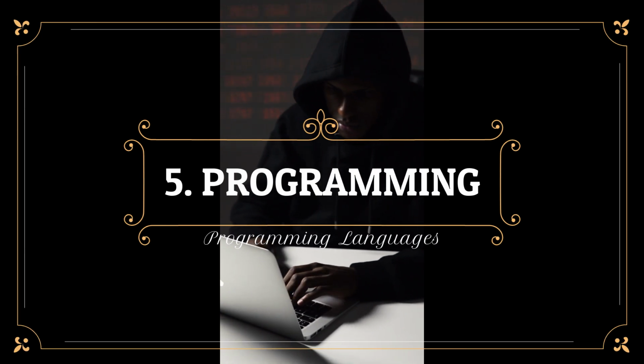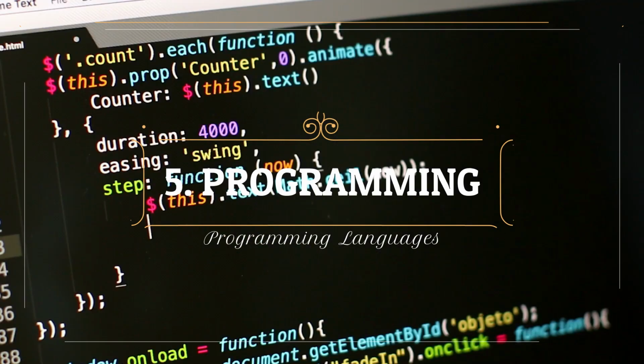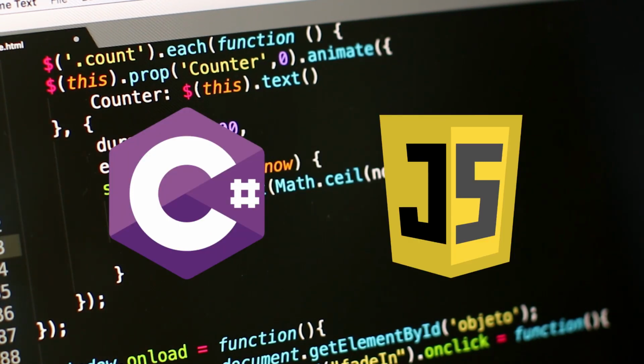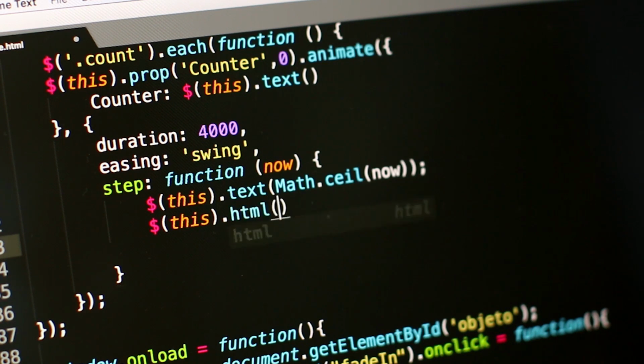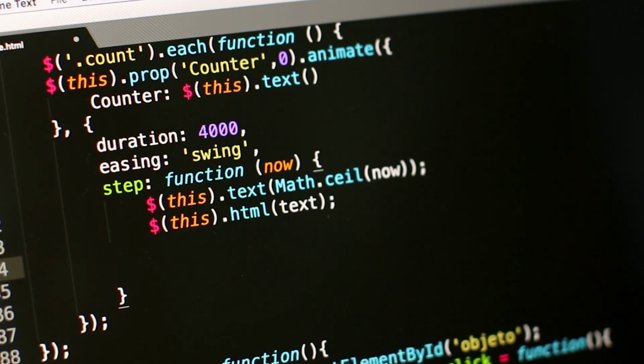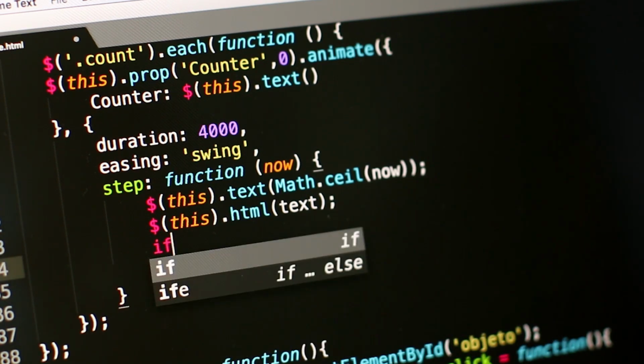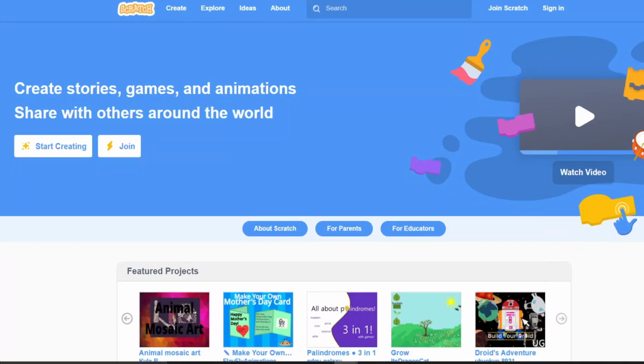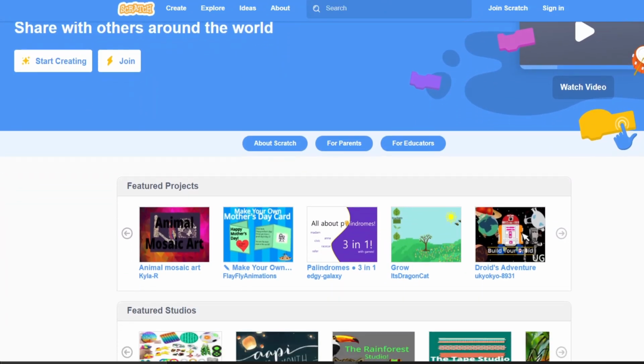Okay, so the fifth and final reason is scripts and languages. In Unity, you can script with 2 different languages, that is C# and JavaScript. C# is a very easy to use programming language that is supported by Unity. When you have any programming language experience with a web application like Scratch, it will be very easy for you to succeed in writing C# code.